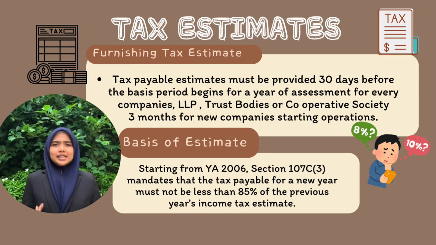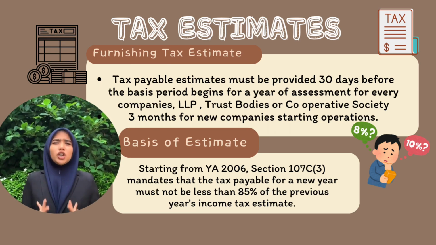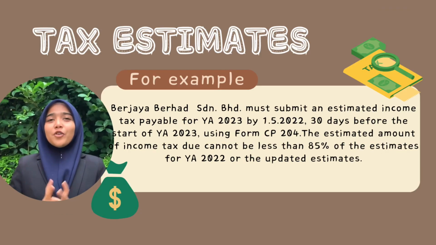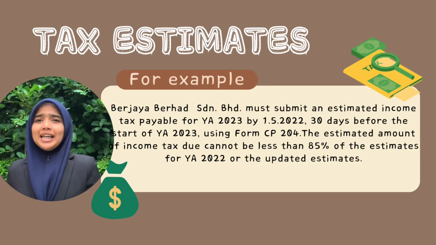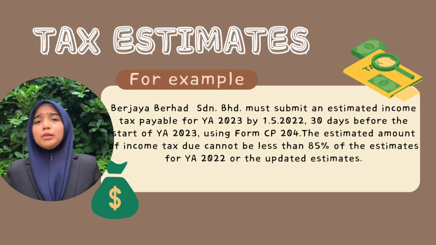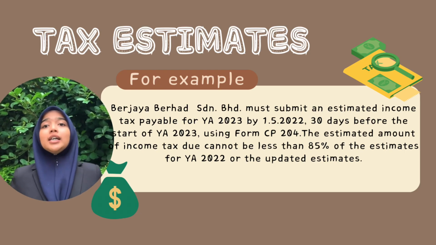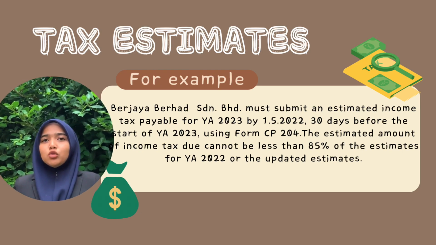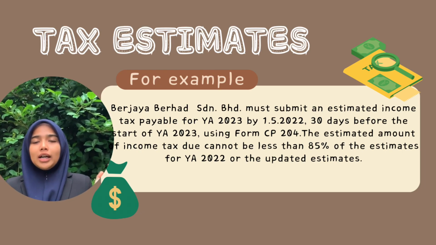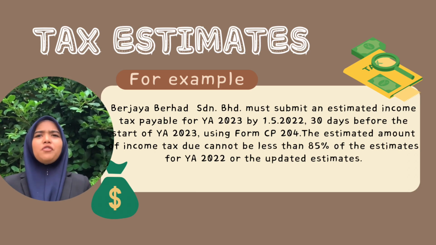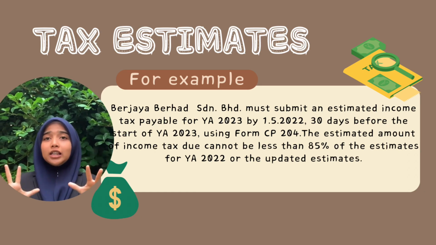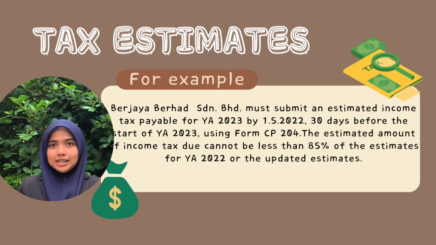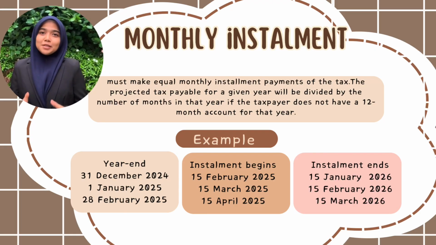Starting from year of assessment 2006, Section 107C(3) mandates that the tax payable for a due year must not be less than 85% of the previous year's income tax estimate. For example, Berjaya Berhad must submit an estimate of income tax payable for year of assessment 2023 by 1 May 2022, 30 days before the start of year of assessment 2023, using form CP 204. The estimate amount of income tax due cannot be less than 85% of the estimate for year of assessment 2022 or the updated estimate.